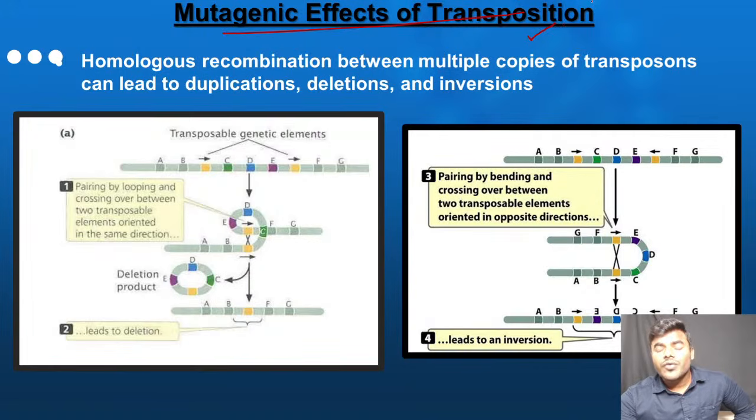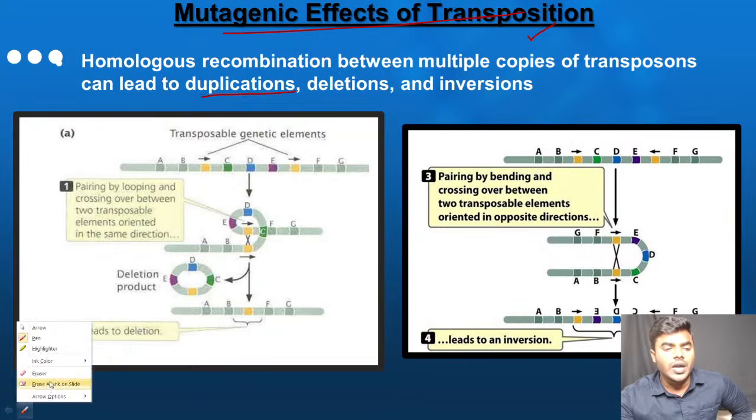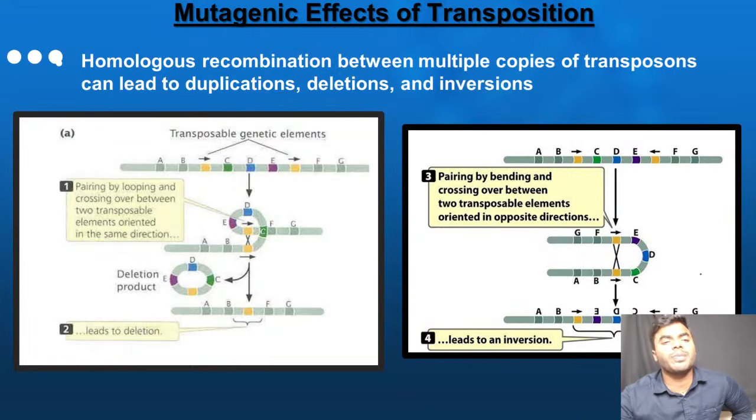Now friends, they can give the statement that transposons generally cause deletions. Transposons generally cause inversions. Transposons generally cause the process of duplication. Every student, please remember friends, obviously these statements are absolutely true. Transposons cause duplication, deletion and inversion.